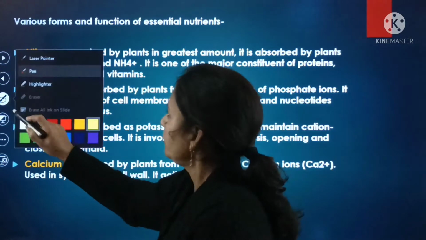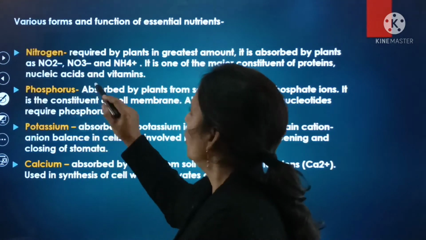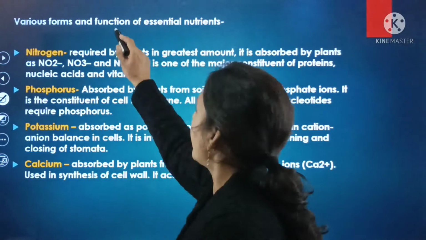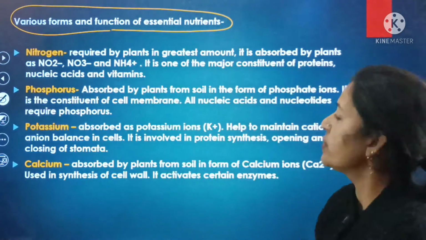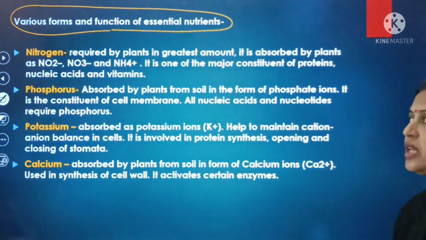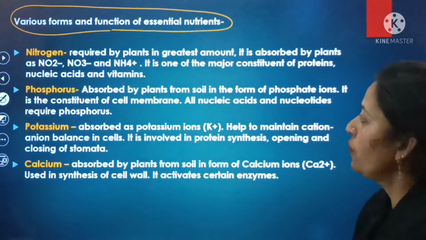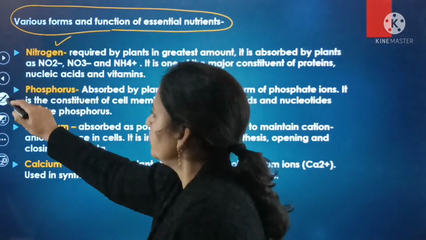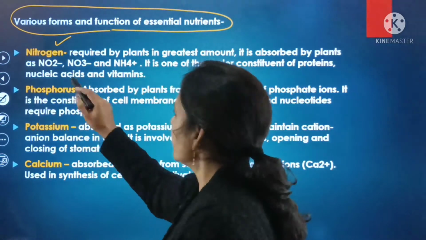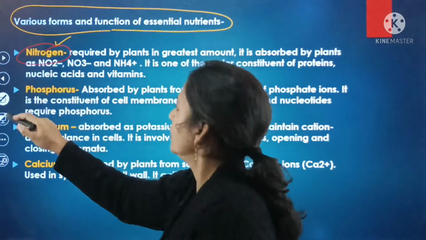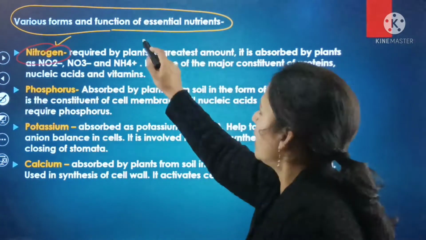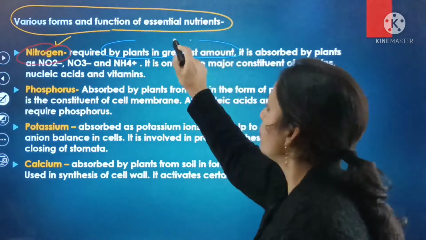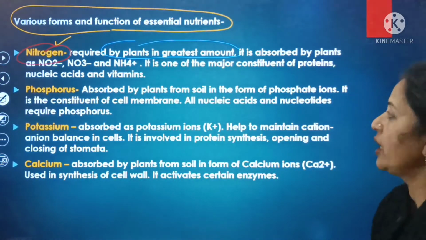Next is the various functions as well as forms of the essential elements. What are the various forms as well as functions of the essential nutrients? First is nitrogen. Nitrogen is required by the plants. This is the most important function of nitrogen.